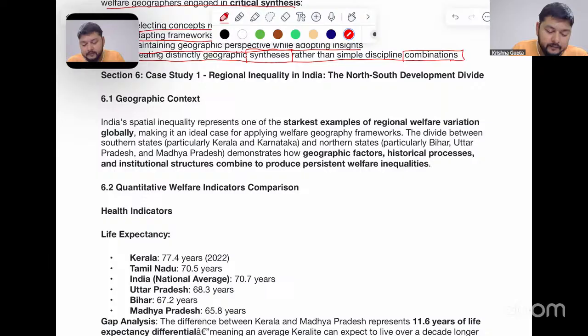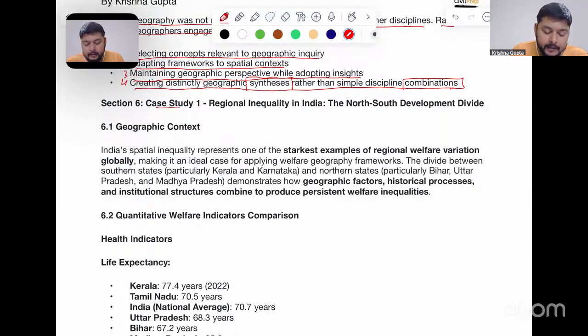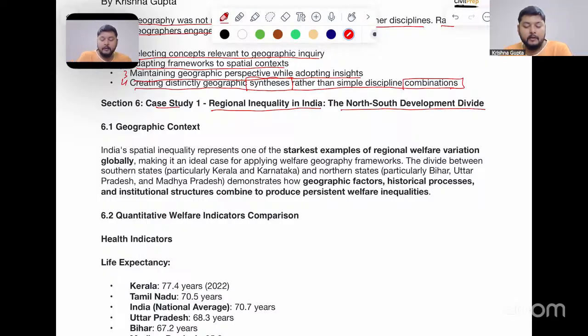Now here we have a case study which is highlighting the regional inequality in India, that is the north-south development divide. North-south we will see from Maharashtra. Then we have Telangana towards the southern part, that is Andhra Pradesh, Karnataka, Tamil Nadu, Kerala. These are certain states which are considered as a part of South India. While we will see Madhya Pradesh, Chhattisgarh, Jharkhand, West Bengal, Bihar, Uttar Pradesh. Then we have Punjab, Haryana, Rajasthan. They are considered as part of northern India.